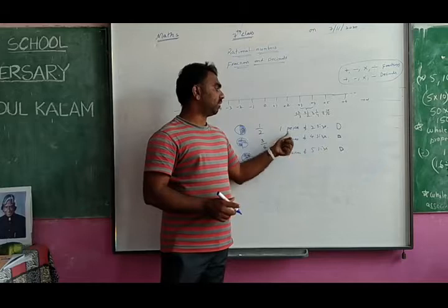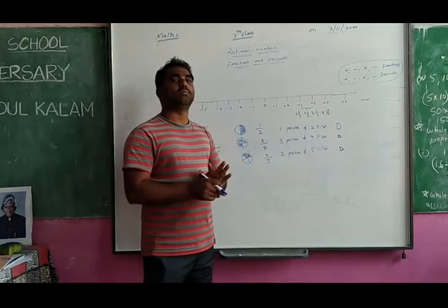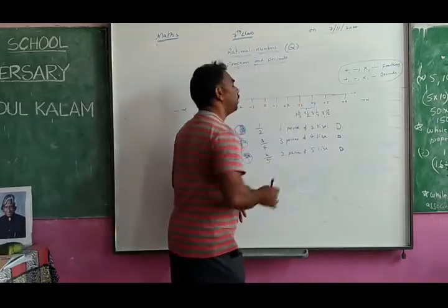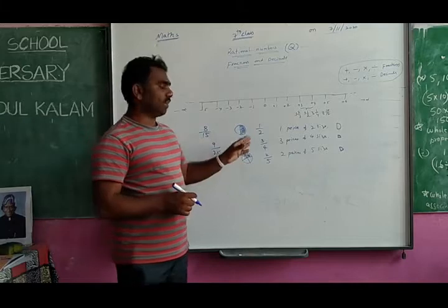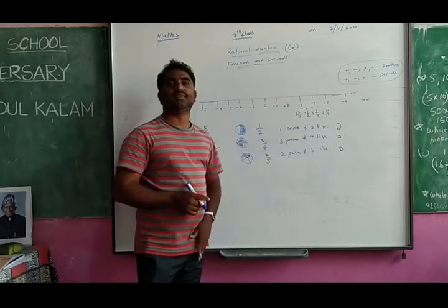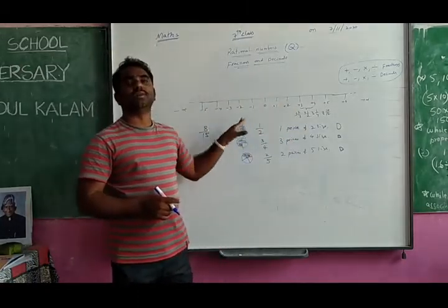Rational numbers, fractions, decimals, all together. Rational numbers will be denoted by Q. Rational numbers are fractions or decimals in between the integers. So these all together are called rational numbers.